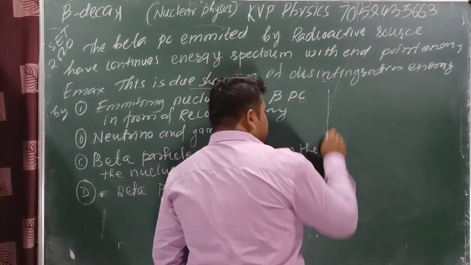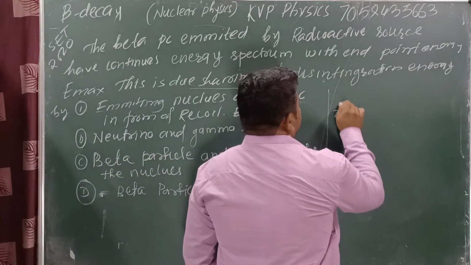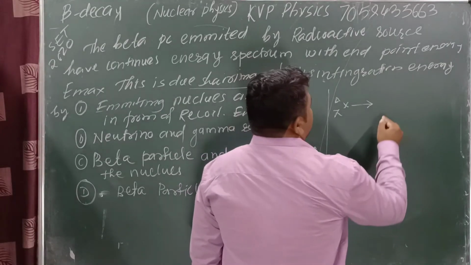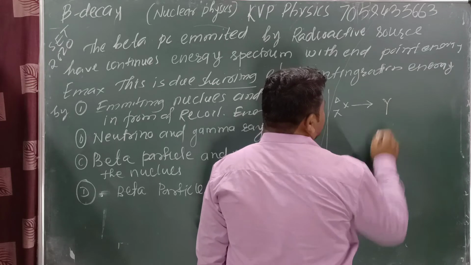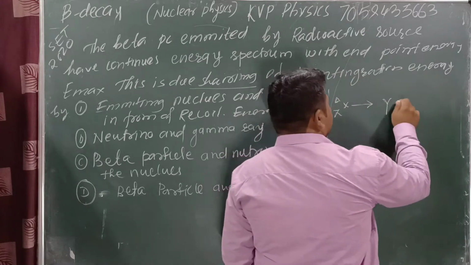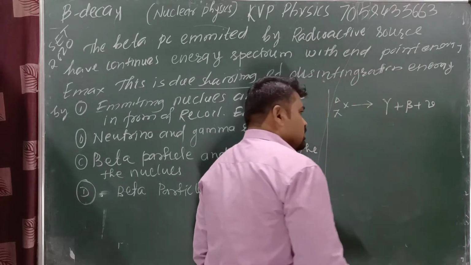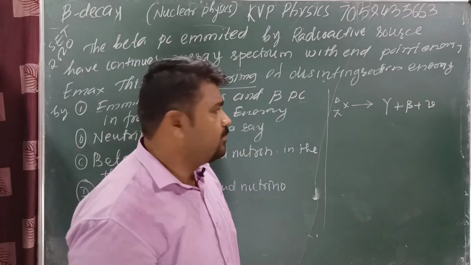Suppose we take the reaction ZX. Which particle is emitted? Beta is emitted. This one is a Y particle plus beta plus neutrino, or antineutrino, whatever.